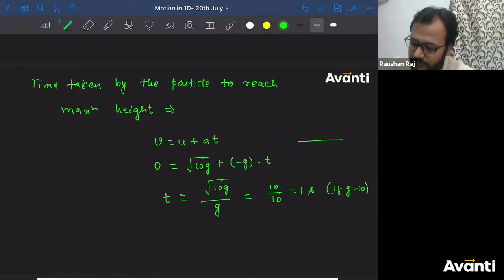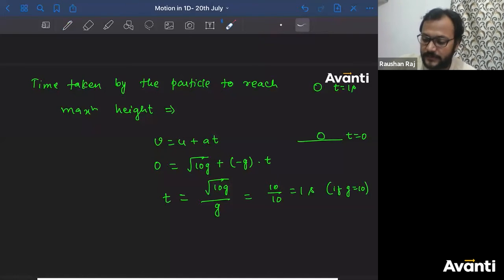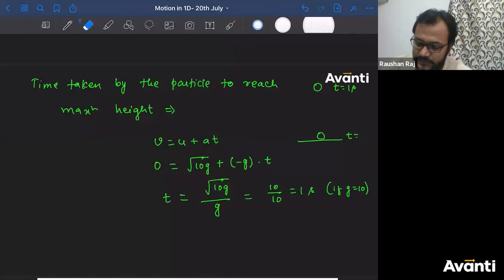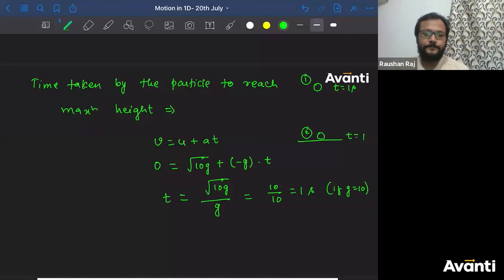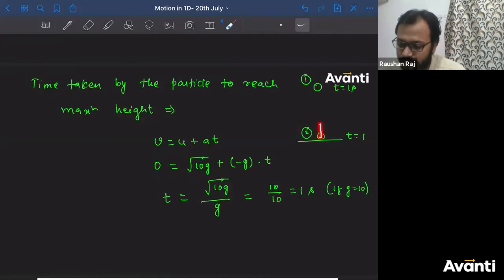Imagine karo yahan pe. This is the particle here. T is equal to 0. At T is equal to 1 second, the second particle will be thrown here, right? This is T is equal to 0, the first one. Then at T is equal to 1, the first one will reach here. So at T is equal to 1, this is the first particle, this is the second particle. है ना? Again, at T is equal to 2 seconds, the third will be projected in the upward direction, right?